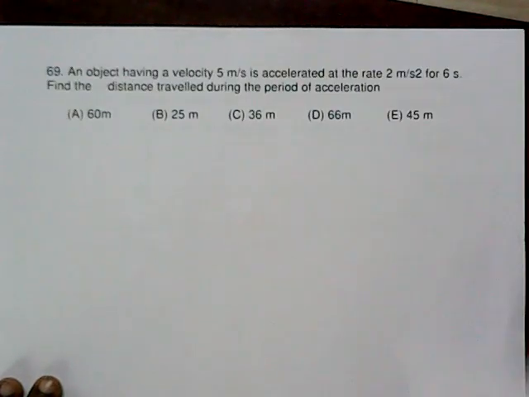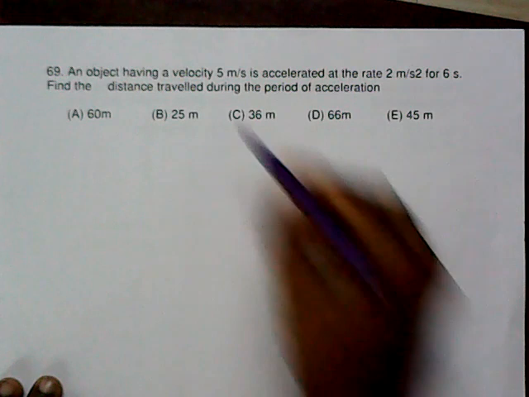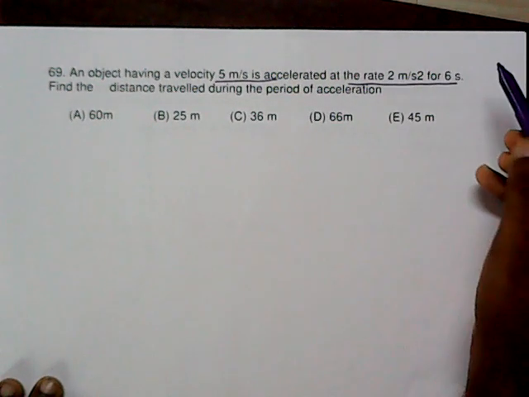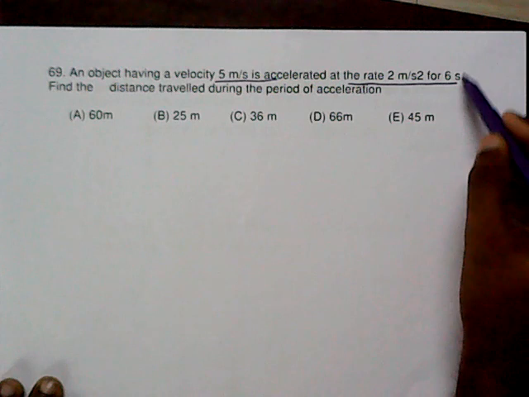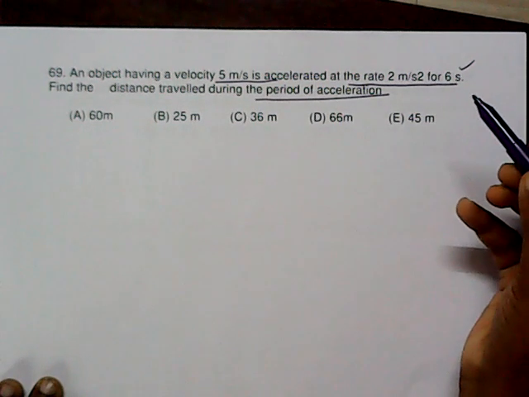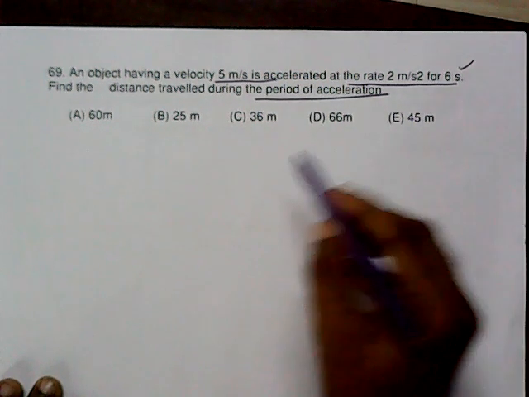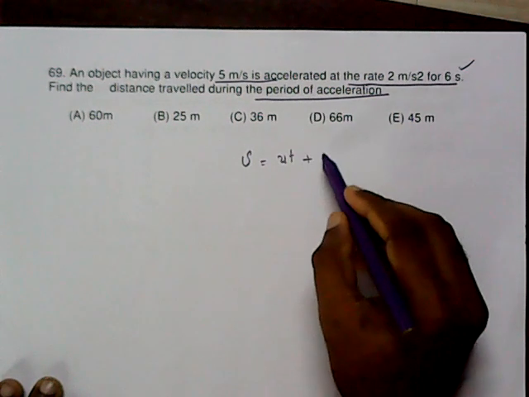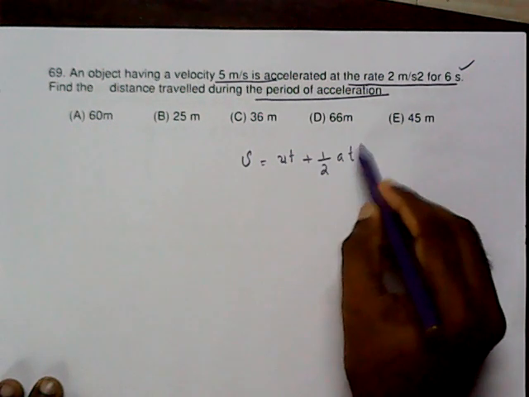Number 69. An object having velocity 5 meter per second is accelerated at the rate of 2 meter per second square for 6 seconds. Find the distance traveled during the period of acceleration. It is a simple question. For accelerated motion, S is equal to ut plus half at square.